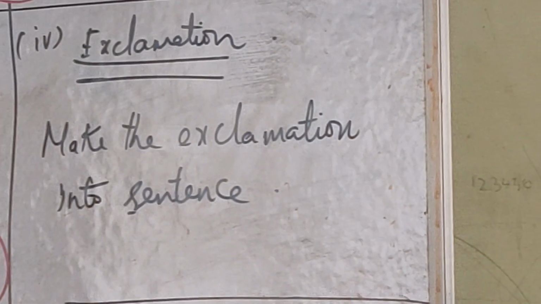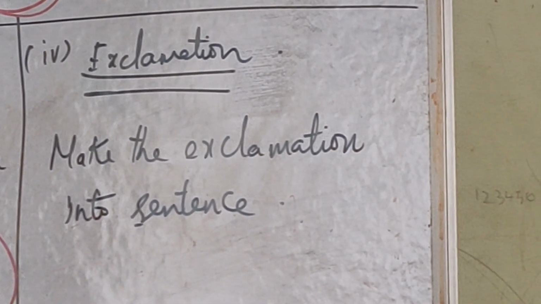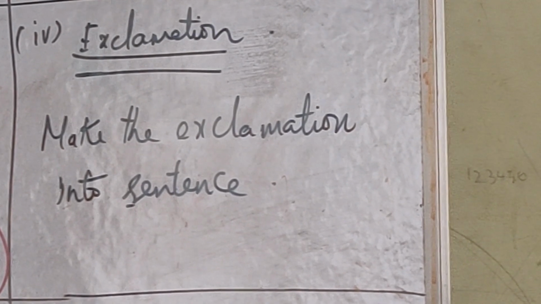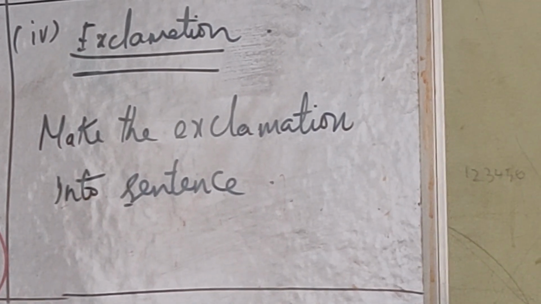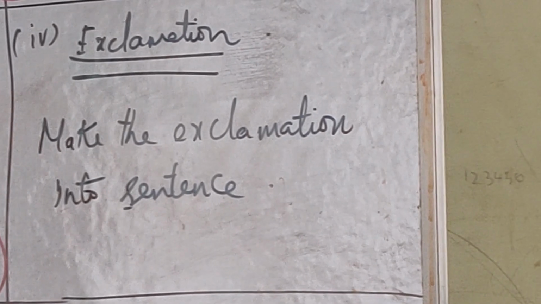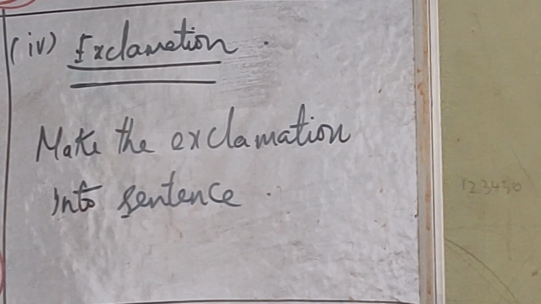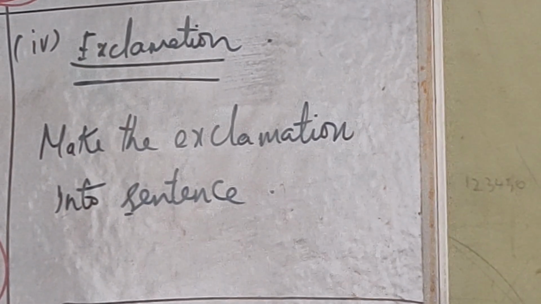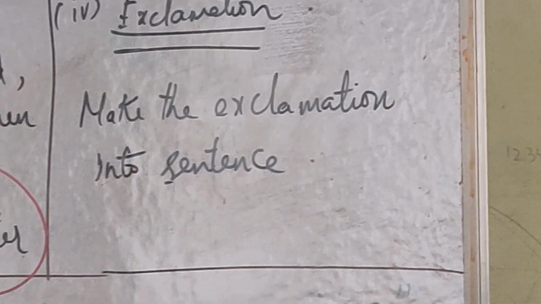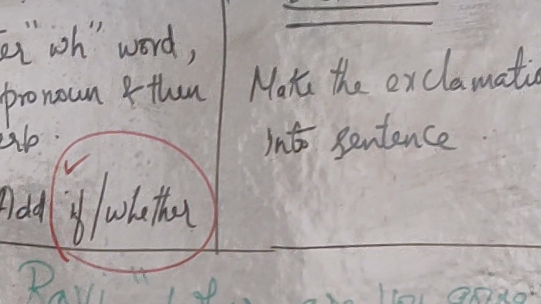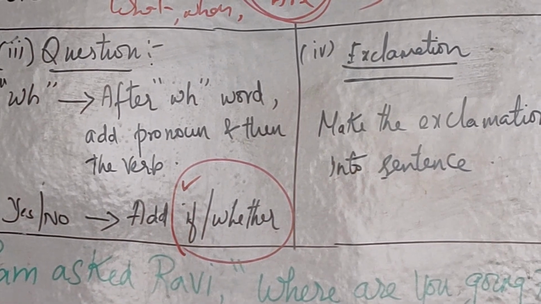Exclamation, I have told you, is nothing but the feelings that we express, whether sad, delightful, awe, excitement, anxiety, all such expressions. Those expressions you have to convert into a normal sentence. That's it. With this we are concluding the rules and regulations of converting direct speech into indirect speech.